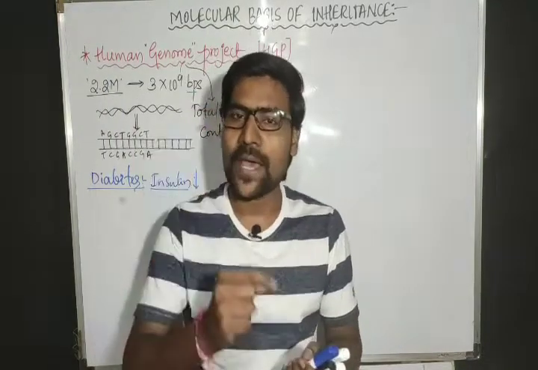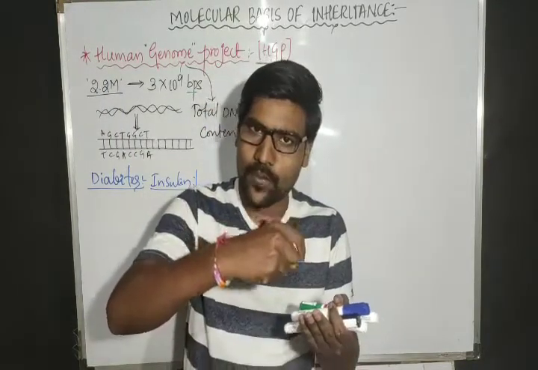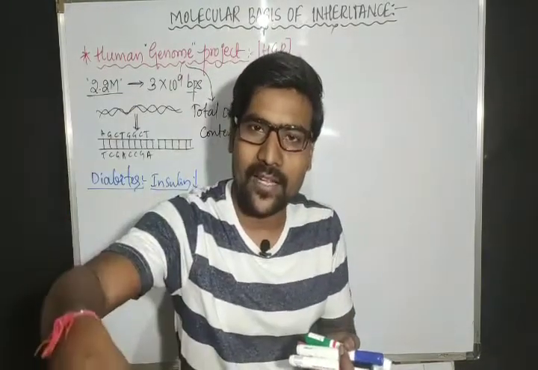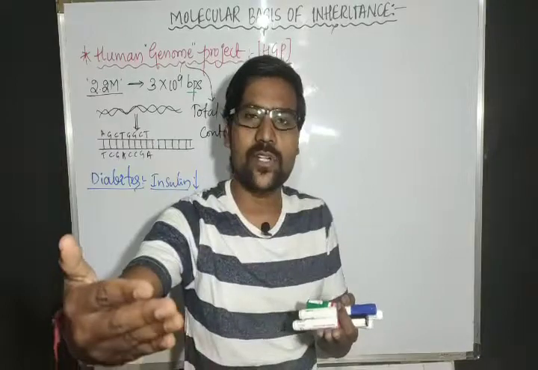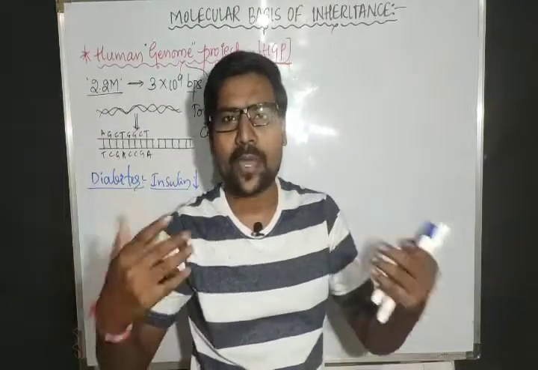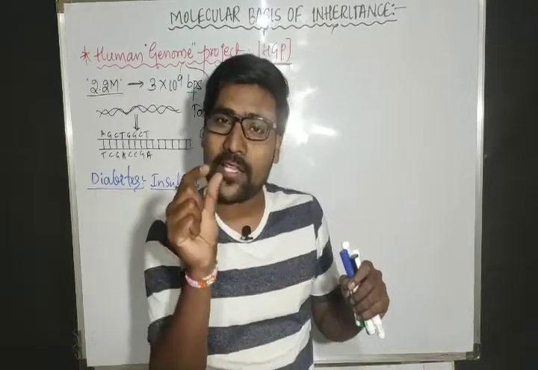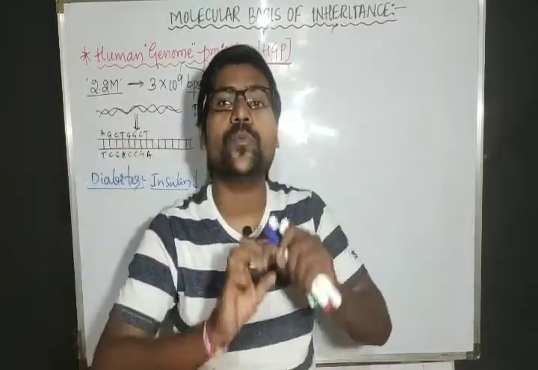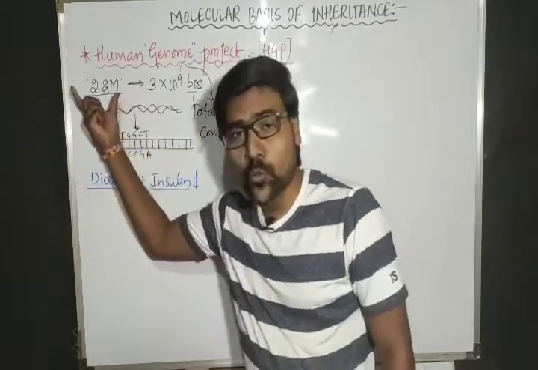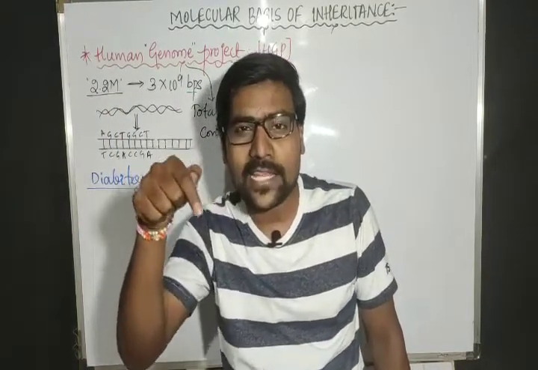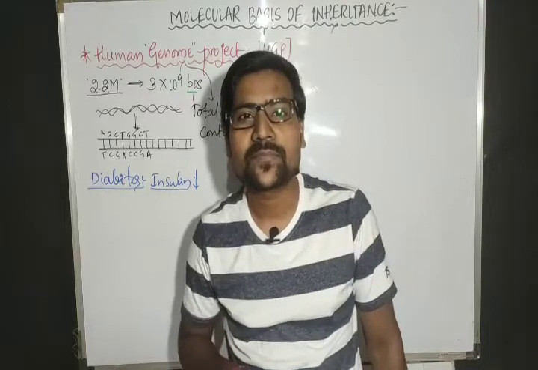Now a question will arise. From the human body, they are going to take the insulin gene and introduce it into the bacterial cell. Then the bacterial cell produces the insulin, and that insulin will be used by diabetic patients. But how do we identify the insulin gene in the total 2.2 meter DNA? How can we identify the exact insulin gene sequence?